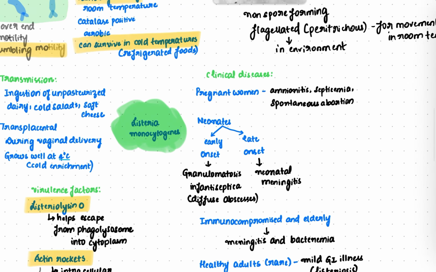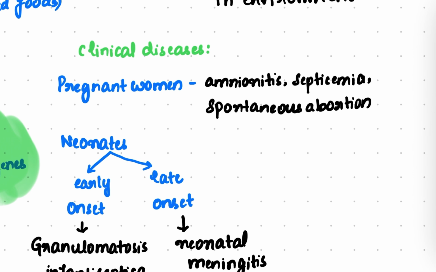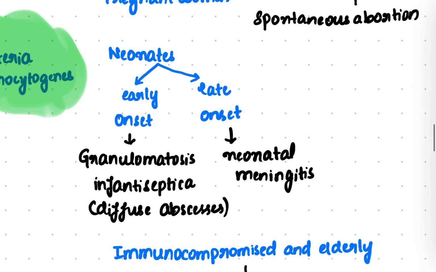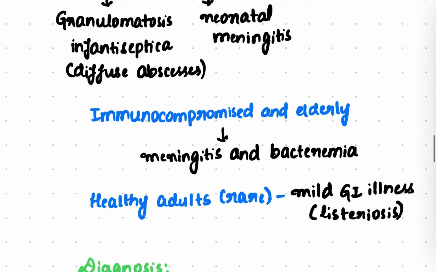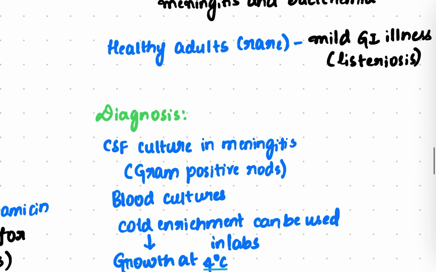Coming to the clinical diseases Listeria causes: in pregnant women, it causes amnionitis, septicemia and spontaneous abortions. In neonates, early onset causes granulomatosis infantiseptica, that is diffuse abscesses, and late onset causes neonatal meningitis. In immunocompromised and elderly, it causes meningitis and bacteremia. In healthy adults, though it is rare, it can cause mild gastrointestinal illness, also called listeriosis.